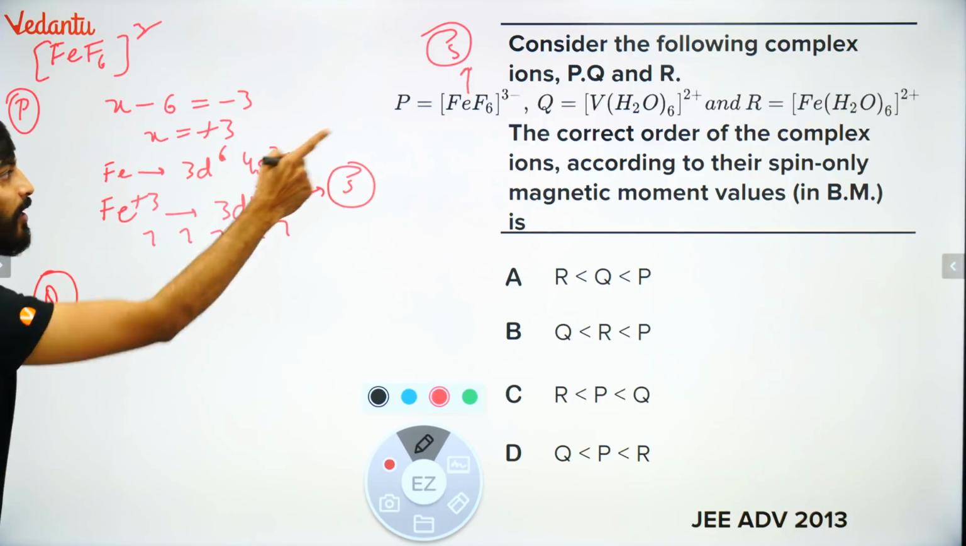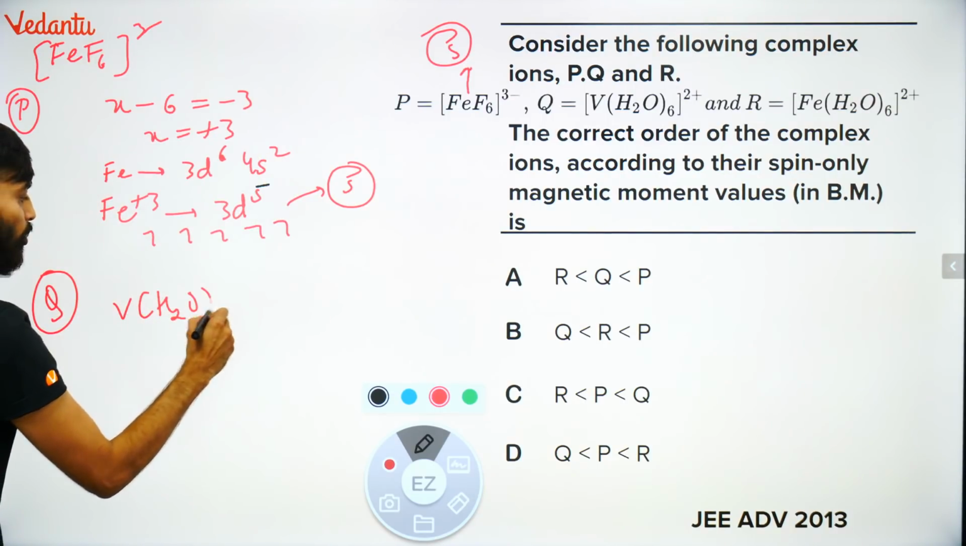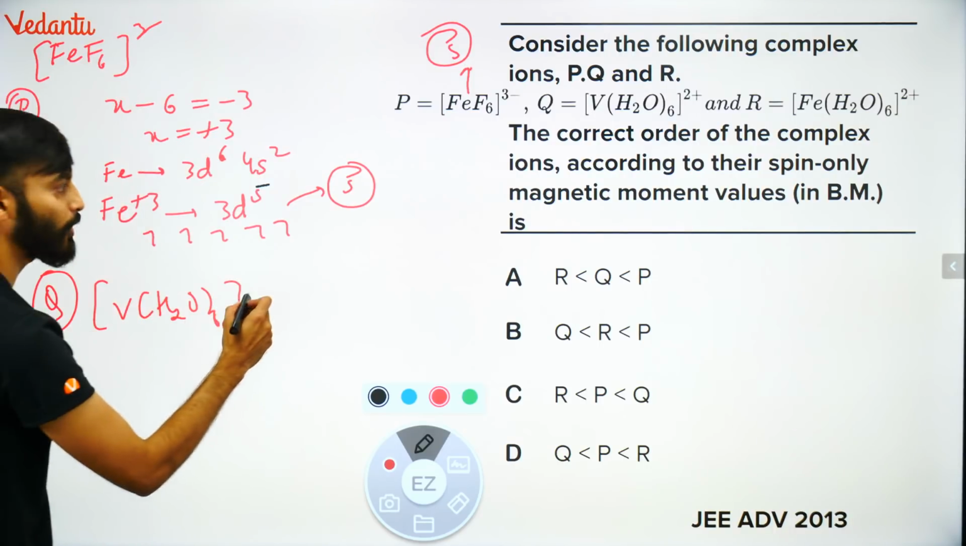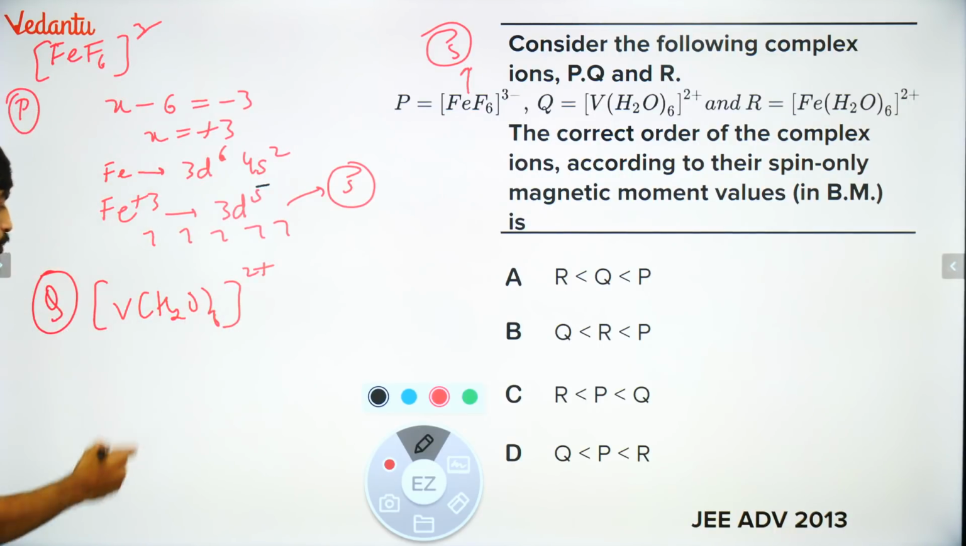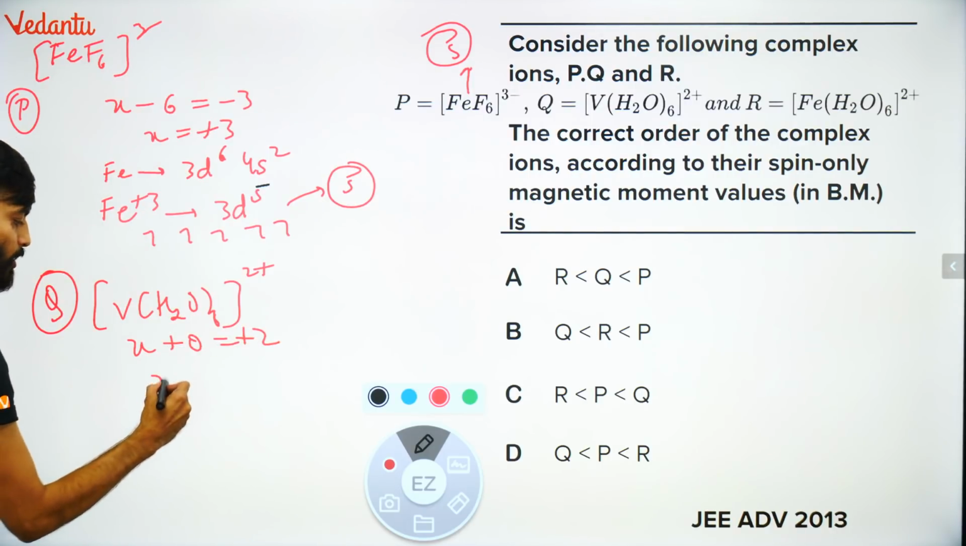Very easy. Q, vanadium is there. V(H2O)6. अच्छा, H2O is a neutral ligand. H2O कैसा ligand है बच्चों? It is a neutral ligand. So X plus 0 is equal to plus 2. So X will come as plus 2.